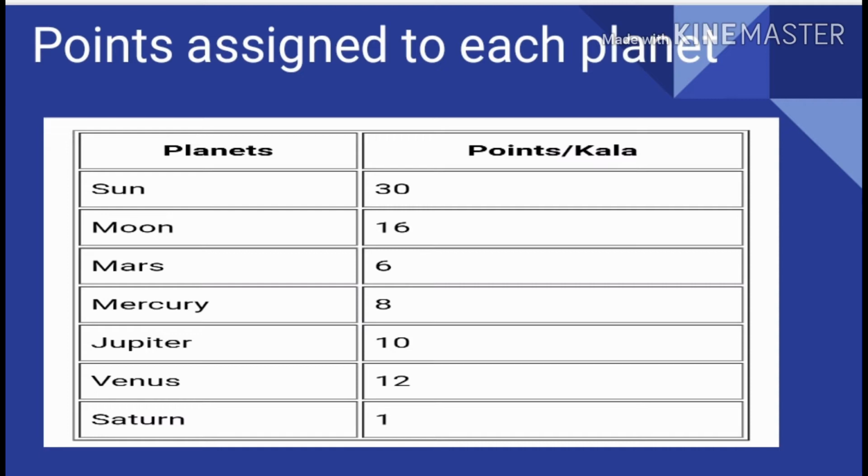For the example which I am going to show you, just remember that Mercury gets 8 points and Jupiter gets 10 points, and based on this, in the subsequent slides we will calculate the Indu Lagna. Now what exactly are these kalas? Kalas are nothing but brilliance points assigned to the planets. God is said to be Paripurna or complete and he has 84 brilliance points. If you sum this table, it comes to 83 brilliance points, and these 83 brilliance points are distributed among the 7 planets.